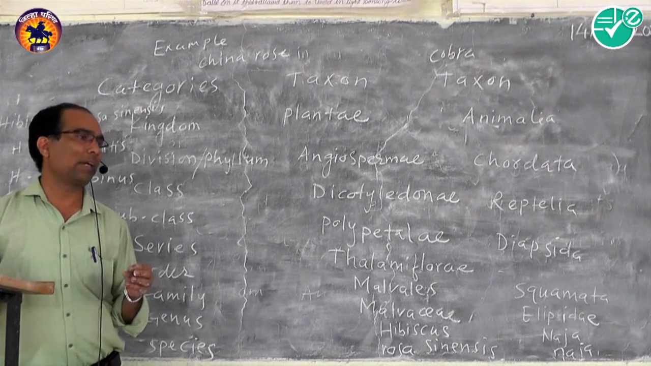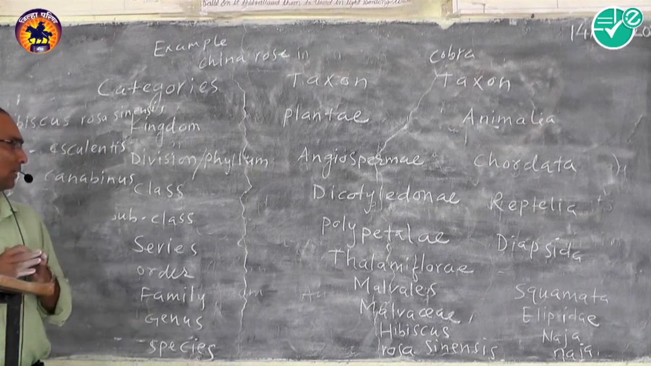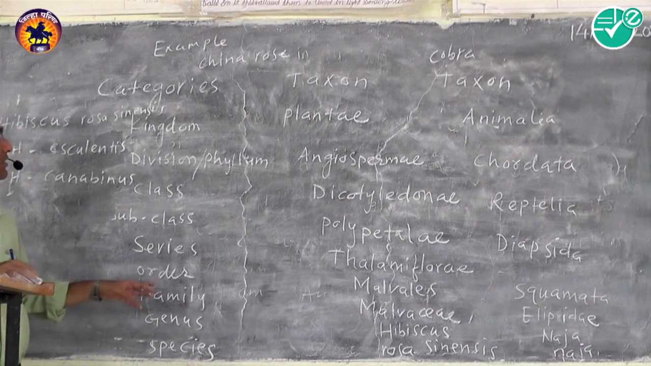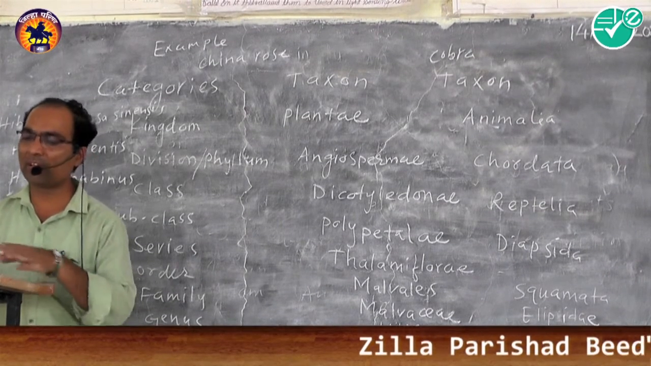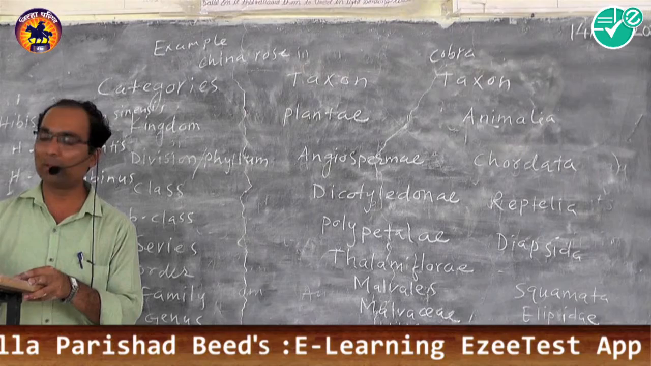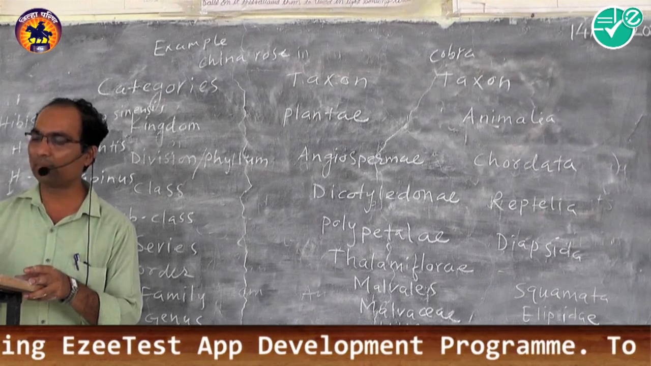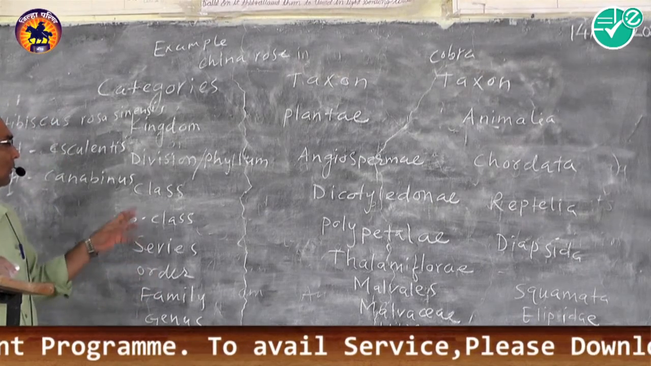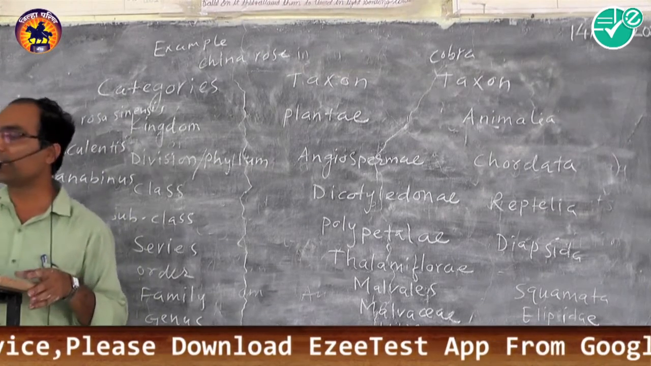So, when the same characters are present in the families, these families are placed under the same order, Malvales, like the Malvaceae family, Tiliaceae family, Sterculiaceae. All these families belong to the Malvales. They show axile placentation in their ovary. Same character. What is the same character in the same order? That is placentation.